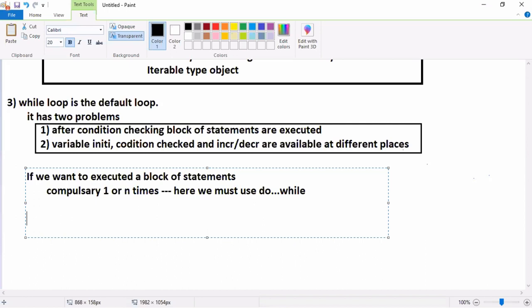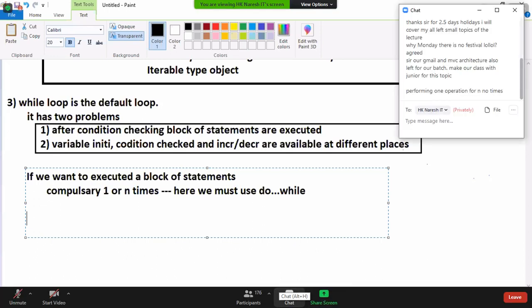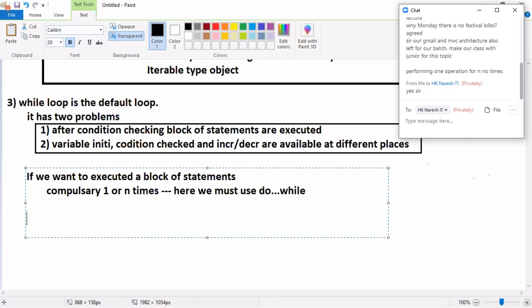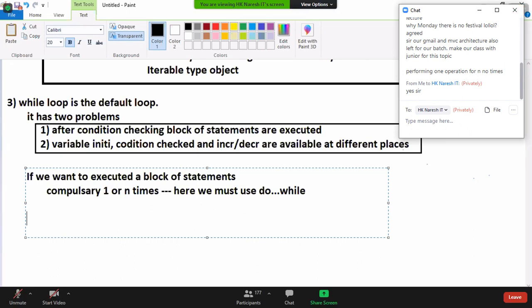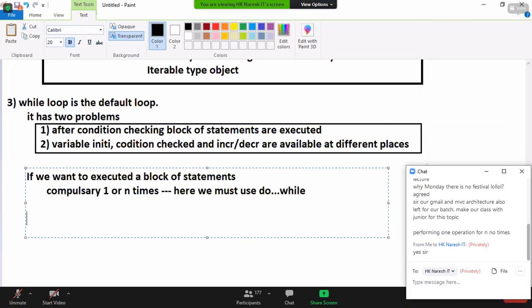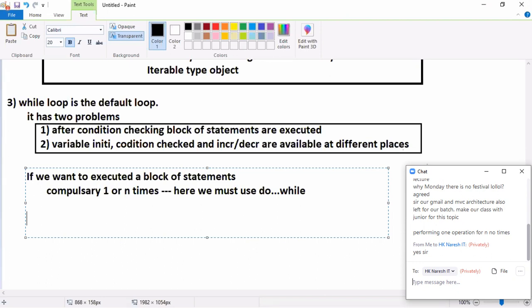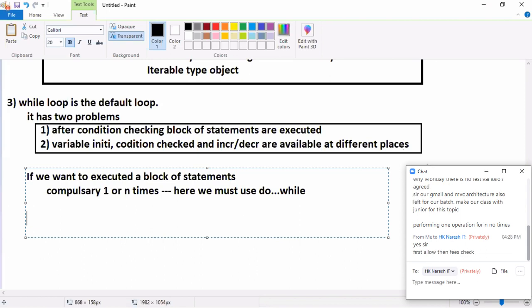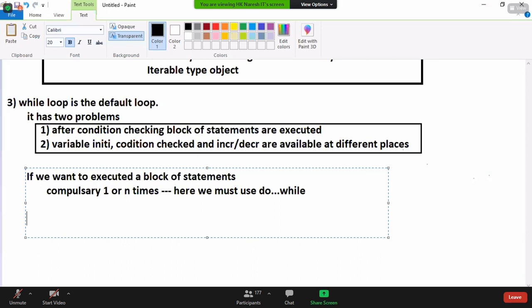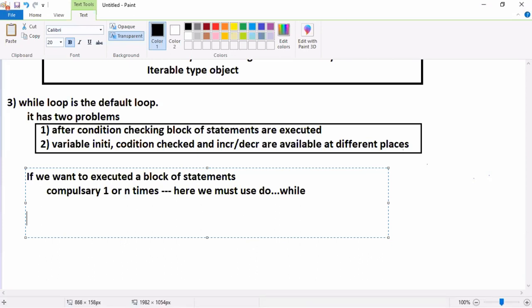Now let me take our class. Our class is repeatedly running every day, right? First day, second day, third day, fourth day. Then our class is a loop. Our class is iteration. First I am checking payment and allowing, or first allowing and then later checking payment. Sometimes we want to first allow, let it run, and later verify. First I am giving demo classes to you. After you are satisfied with the demo classes, if you want to come for second class, third class, fourth class, then you do payment. If I take while loop, what is the meaning of while loop? First you pay and then come.